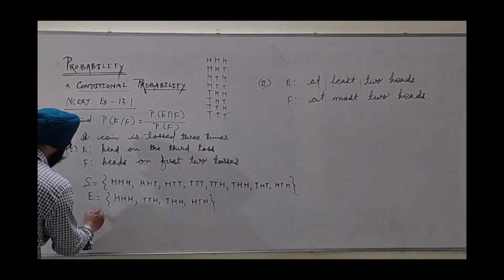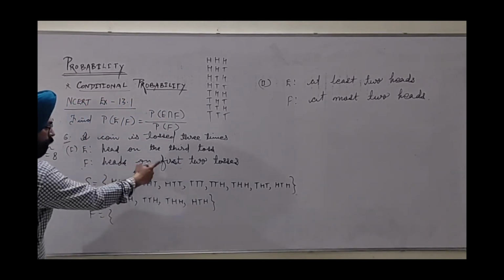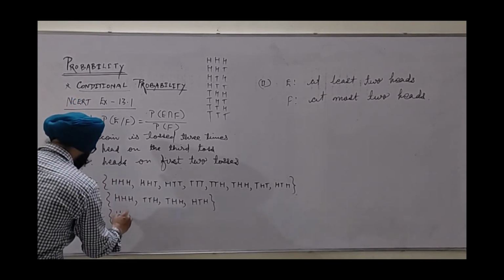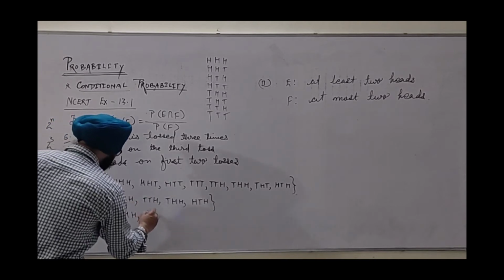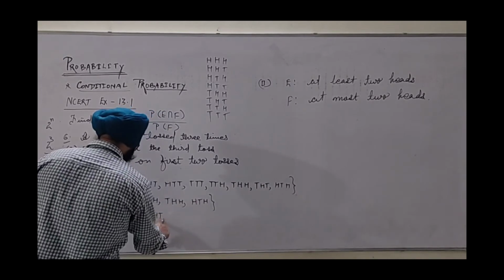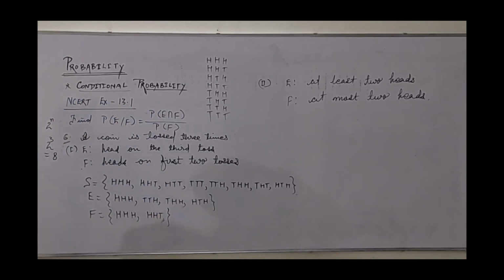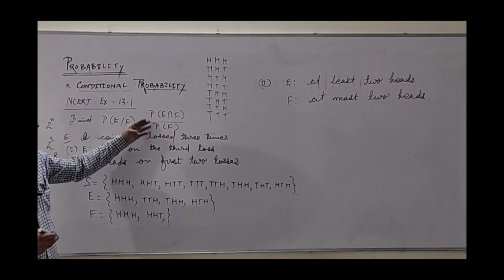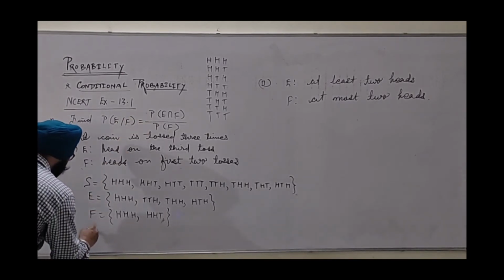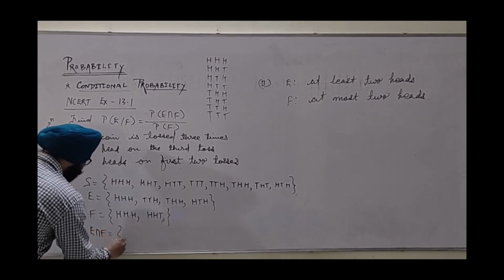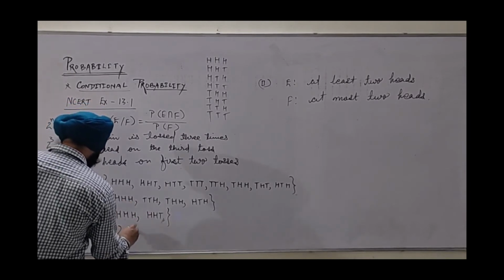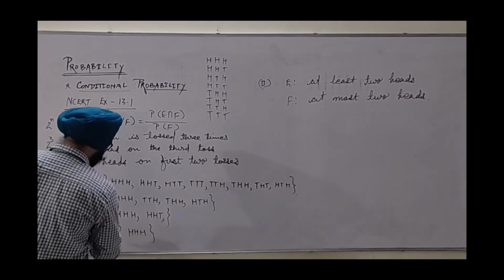Next, let's define F also. Heads on the first 2 tosses means it starts with double H. So triple H for sure will come, then HHT, and nothing else. Now we discuss these 2 things. E intersection F should also be written in the form of a set. E intersection F means what is common in them. In E and F, only triple H is common.